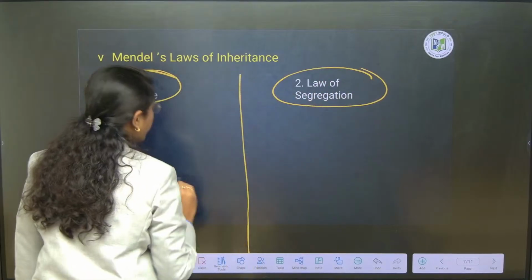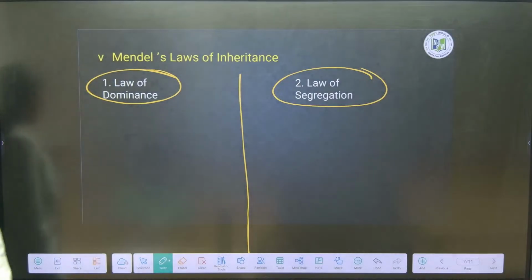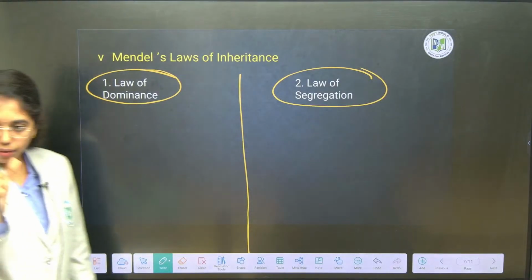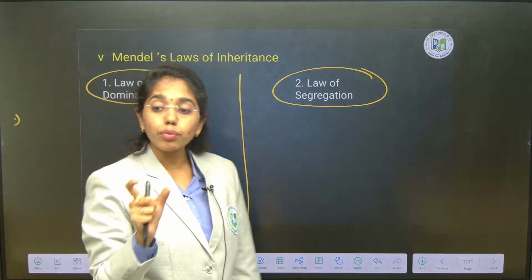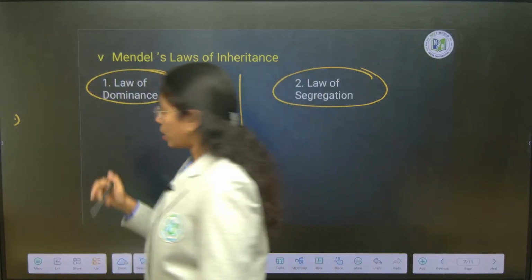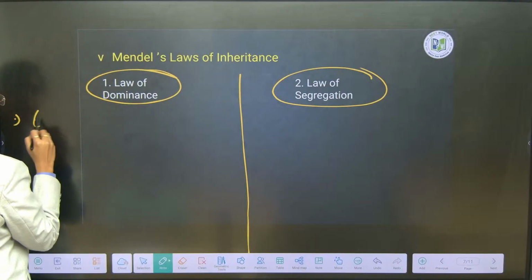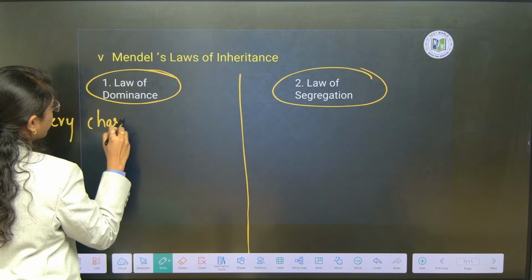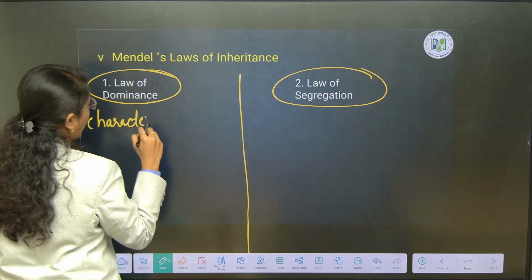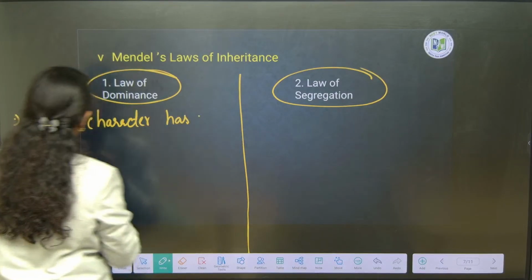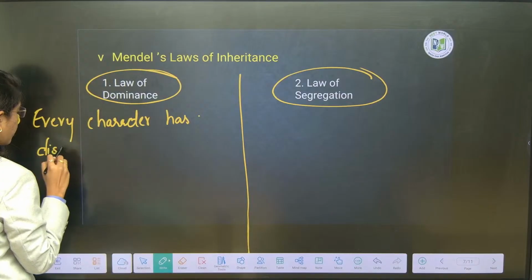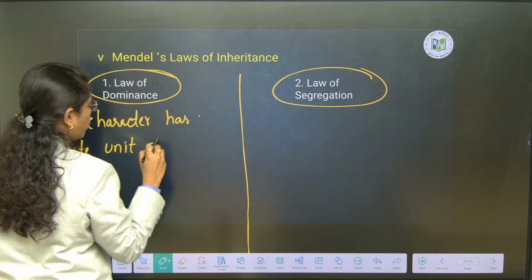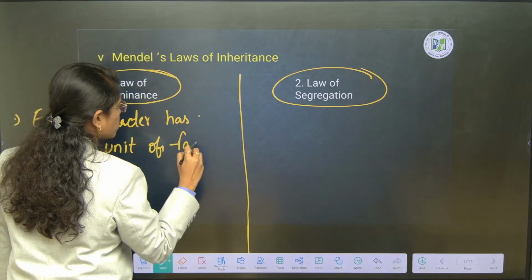What are the definite points of the law of dominance? He said that every character or trait has discrete units called factors. Write down: every character has discrete units of factors.